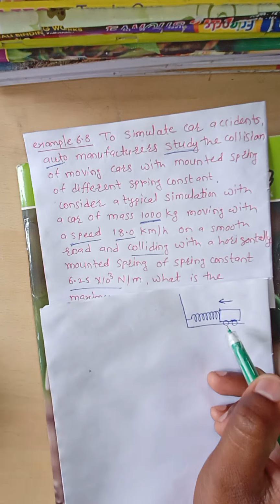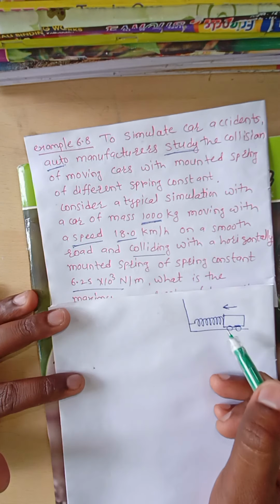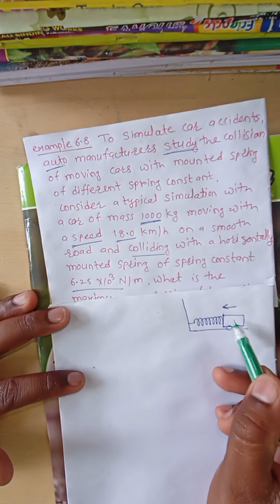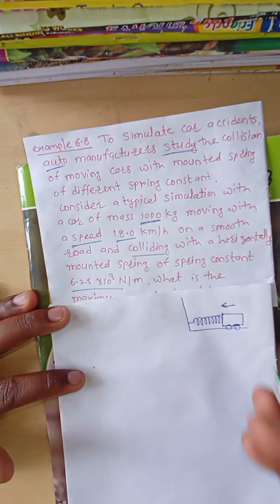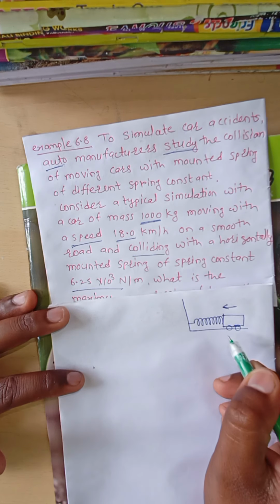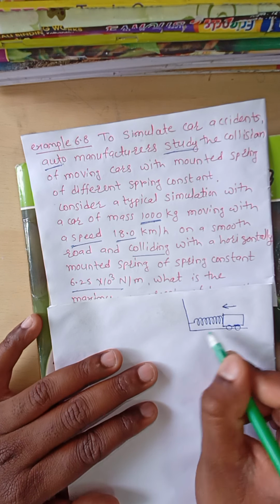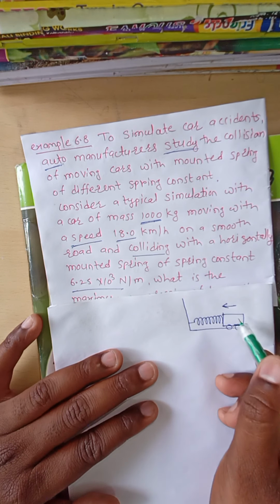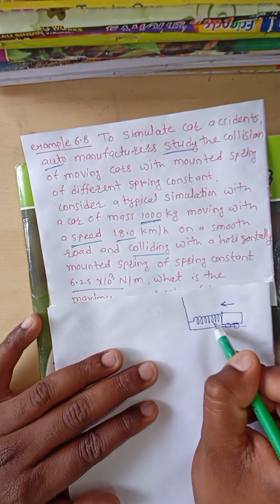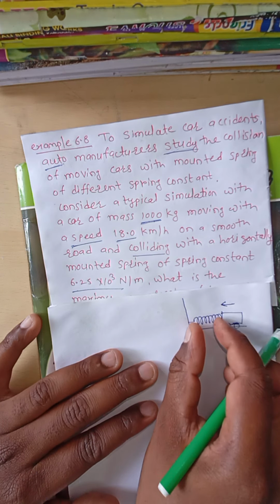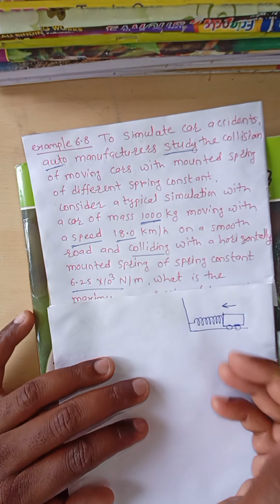The car has some velocity, 18 meter per second. Because the car has some velocity, it has some kinetic energy. Now initially the spring is at rest. Initially the spring is at rest when the car is moving in that direction and collides with the spring. Then what happens? The spring will be compressed. The spring will be compressed.